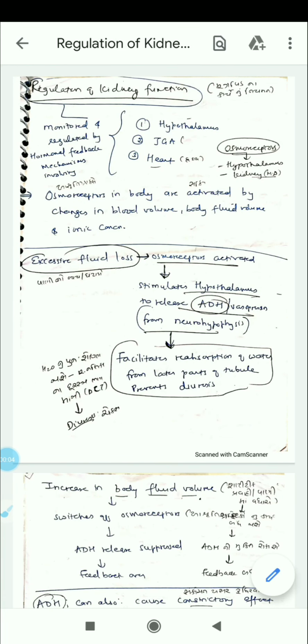So we are going on with the chapter of excretory system. We are into the fourth lecture. This is the English medium lecture. I'll be taking the topic called regulation of kidney function, which comes after the countercurrent mechanism.